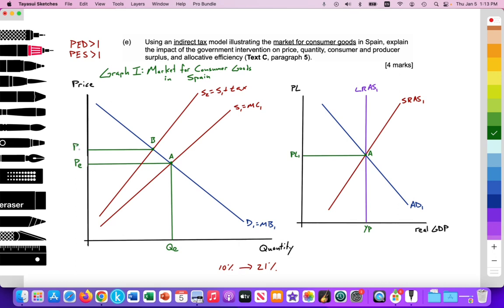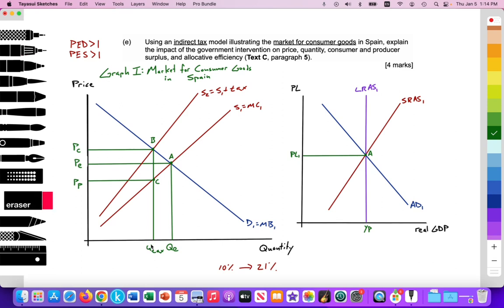I'll label this PC, price paid by the consumer, and I'll set the output here and label that quantity with tax, Q tax. We can label this point C, and you'll see why. This will be the price received by the producer, PP. So the distance between PC and PP is the value of the tax at this quantity of Q tax.